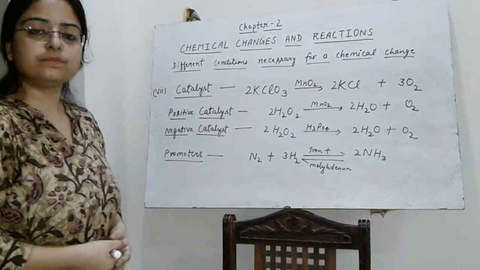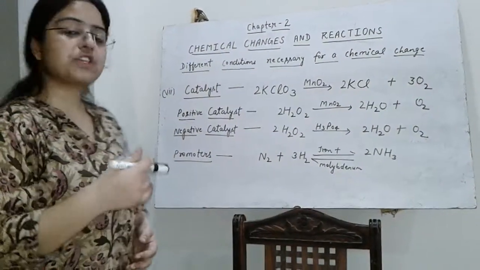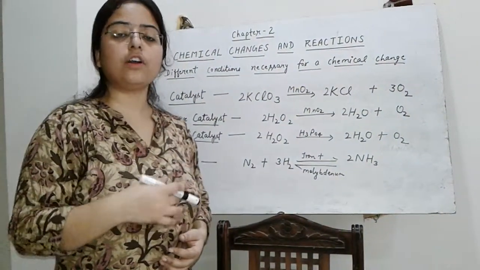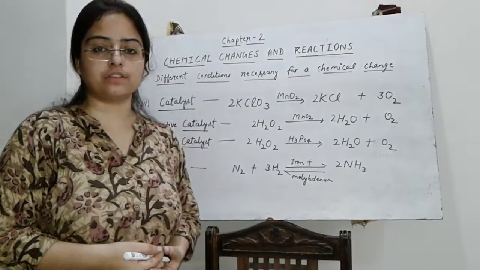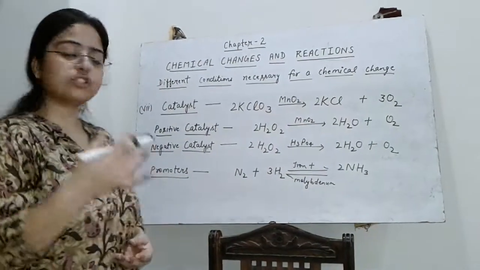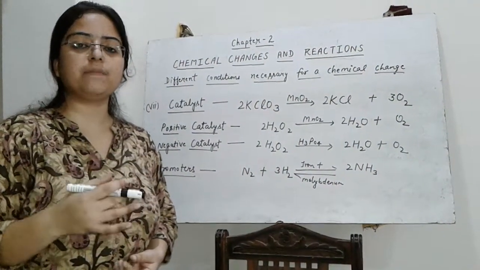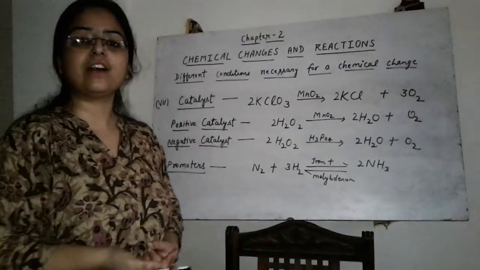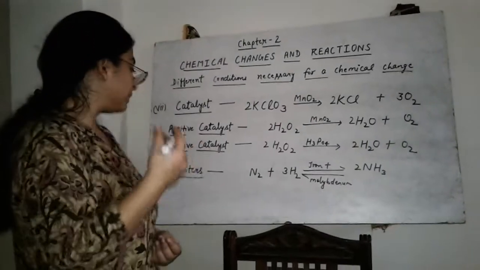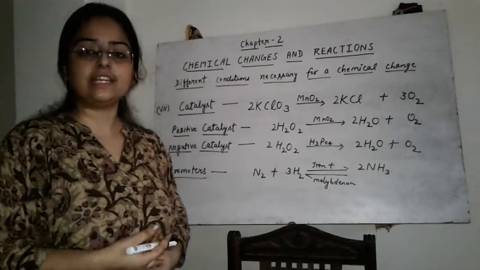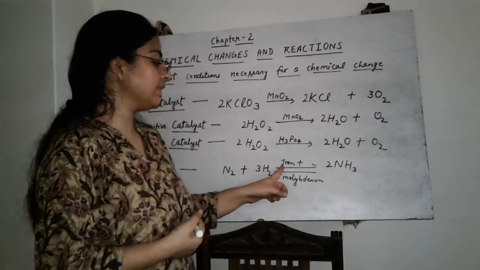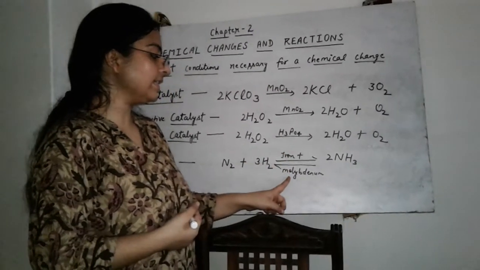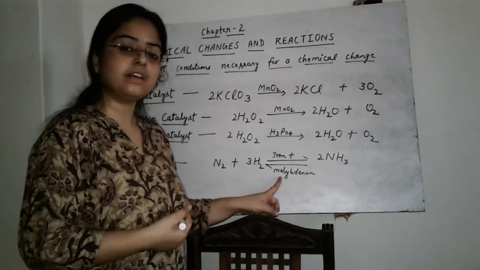Next is promoter. Substances which are used for improving the efficiency of the catalyst which is used in the reaction. Means we can say that substances that influence a chemical reaction by improving the efficiency of the catalyst are called promoters. So here in Haber's process, iron is used as a catalyst and molybdenum is used as a promoter.